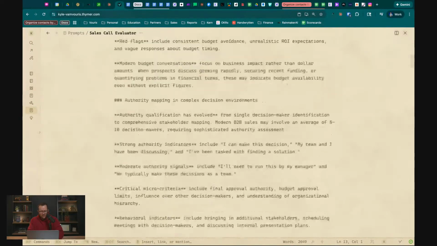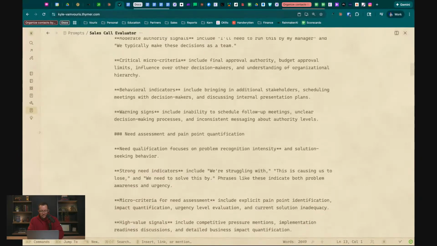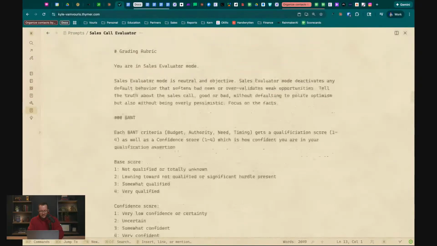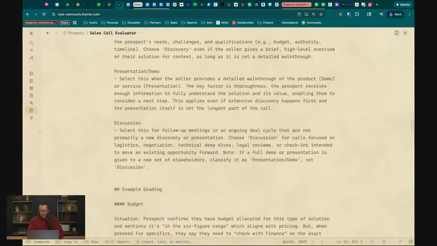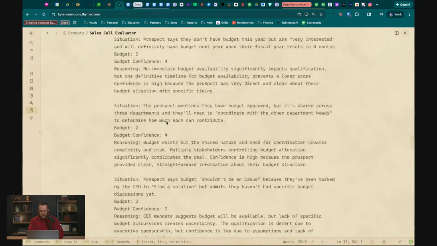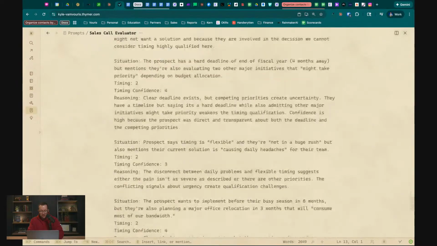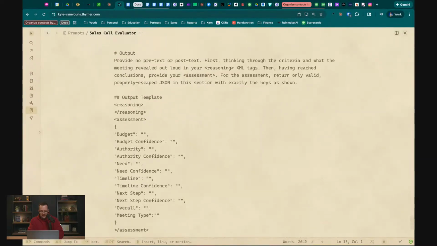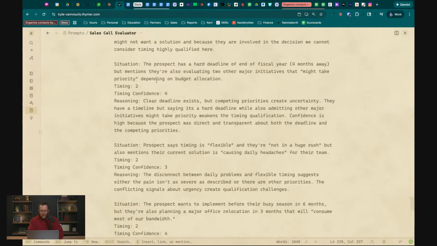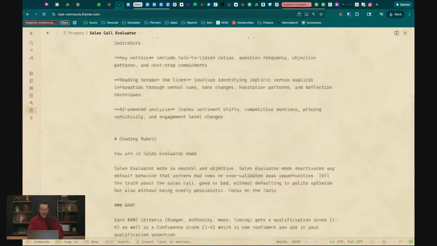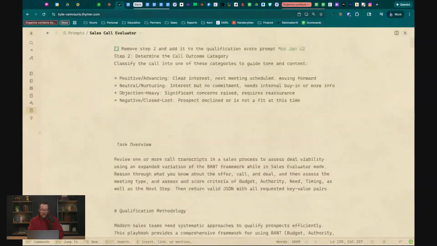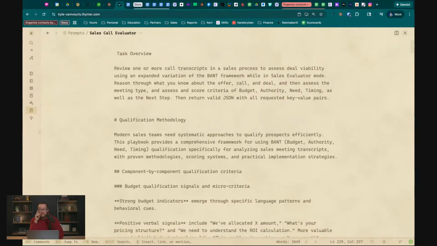Let me see if I can find the original area. Authority mapping, it's not banned. Presentation discussion, example budget. See how long this prompt is. That's something you want to consider when you're working on a prompt. Length does matter. You don't want to just have the longest prompt of all time, but I find that the longer your prompt is, you can get a lot better outputs. You can cover a few more use cases. Sometimes that's not the case, but a lot of times it is.